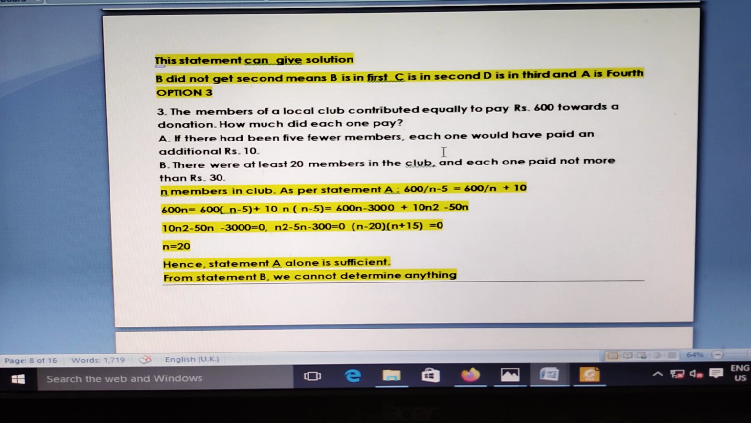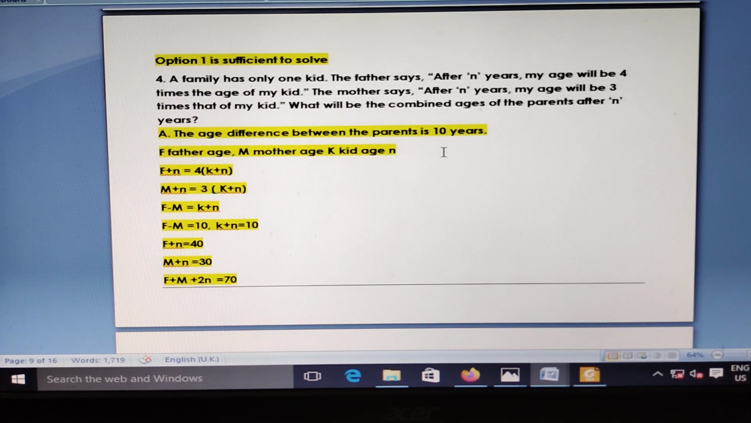The members of a local club pay 6,000, a mathematical statement. 600(n minus 5) is equal to 600n plus 10. N comes to 20. Statement A alone is sufficient. Statement B, you cannot determine anything. So the option is A, I think. Option 1 is sufficient to solve.